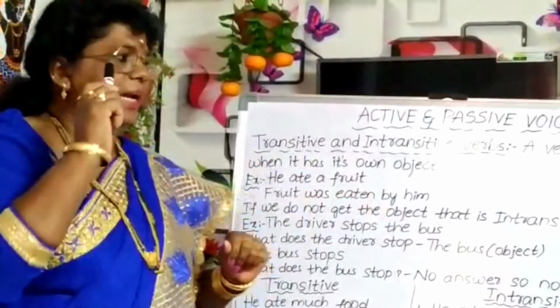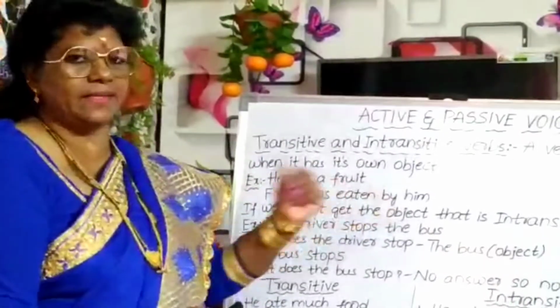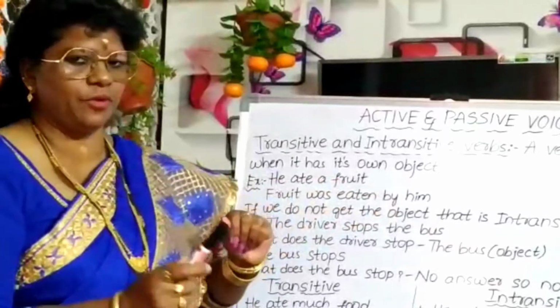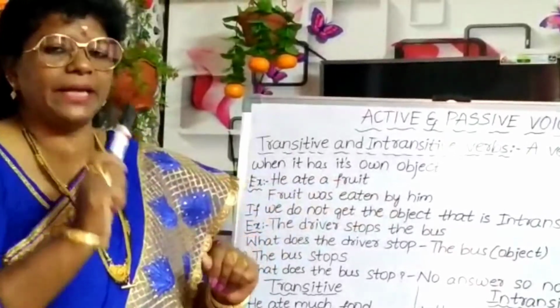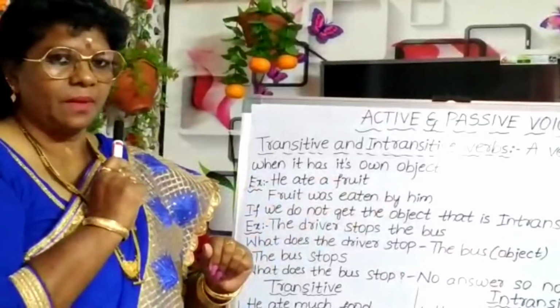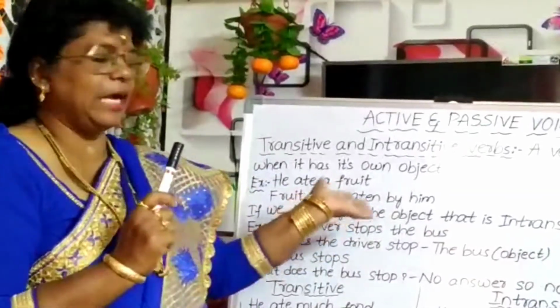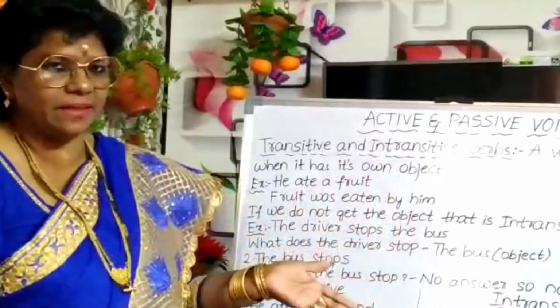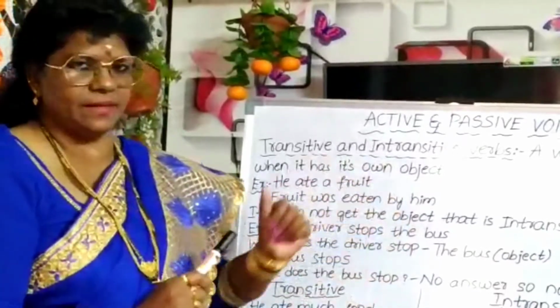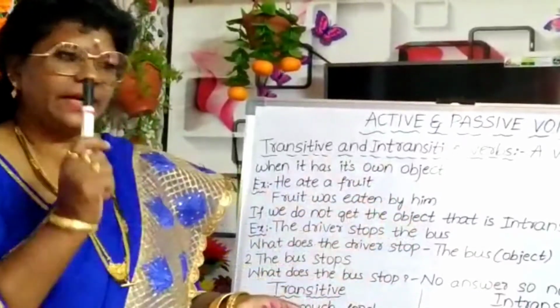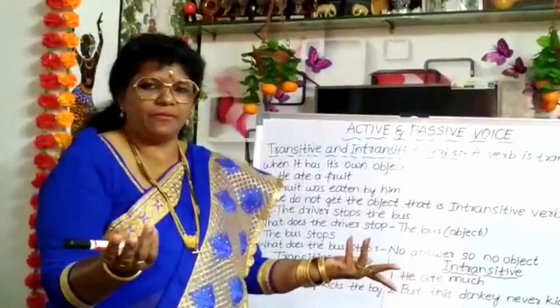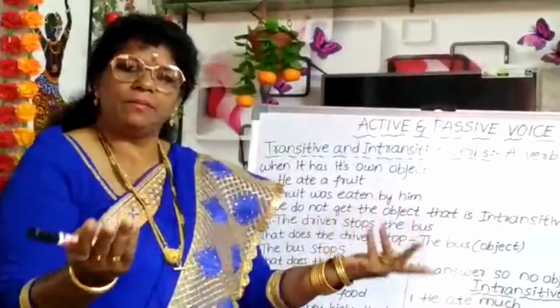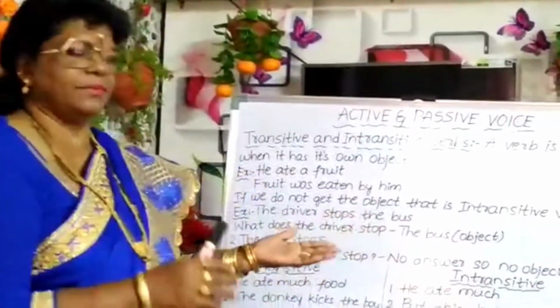While we are checking the sentence, what do we have to do? We have to ask a question to the subject by using what. If we get a proper answer or proper object, that is transitive. If there is no answer, no object, it is an intransitive verb.